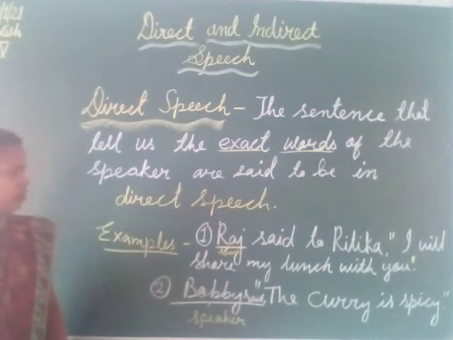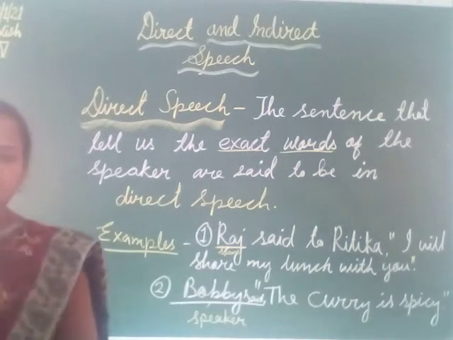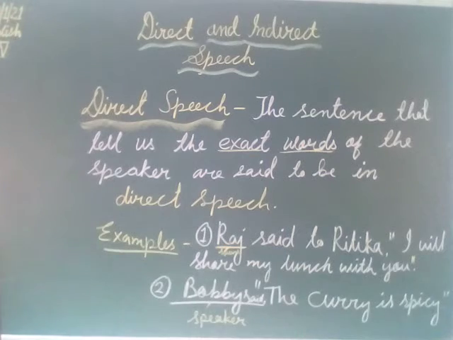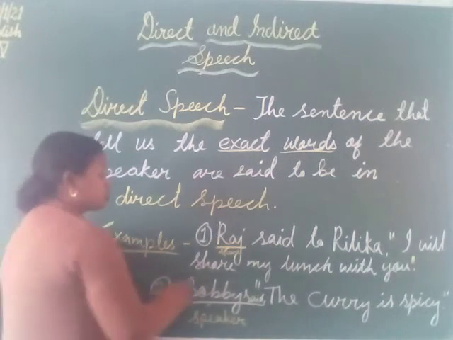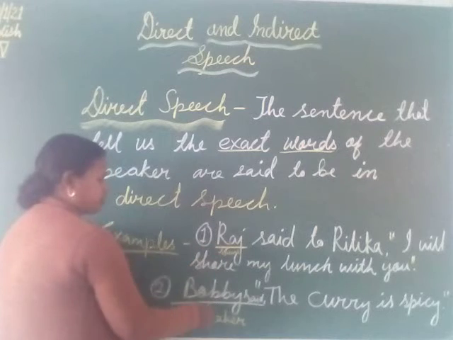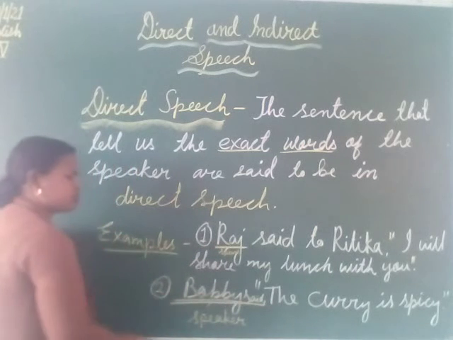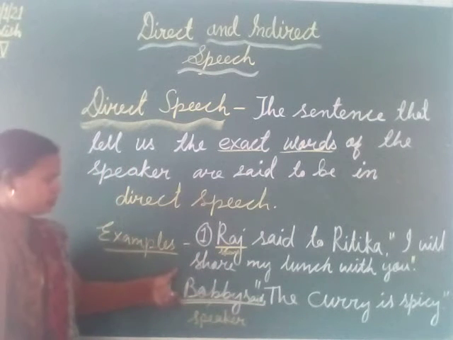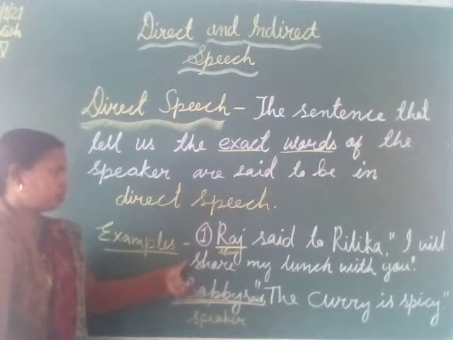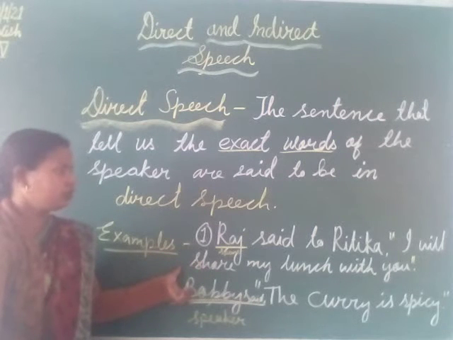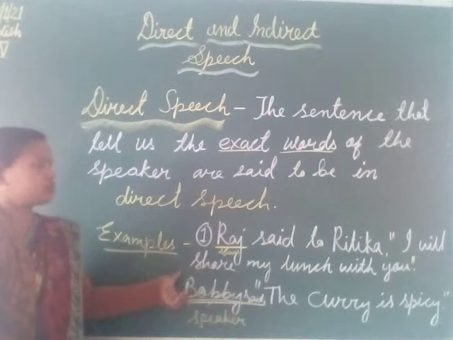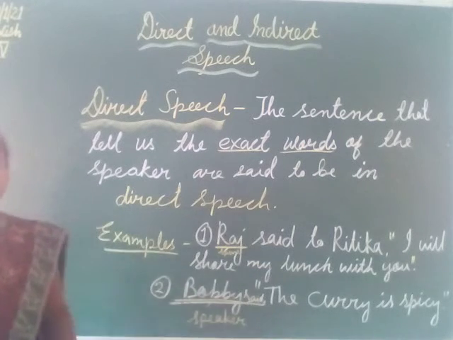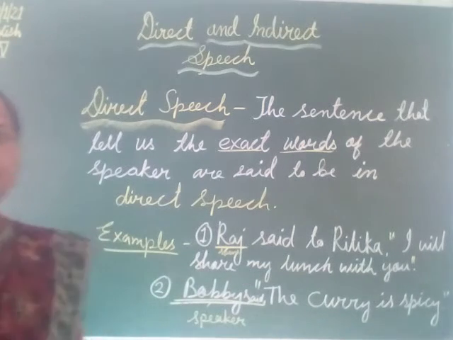Now we will see the parts of direct speech. In both the sentences, first Raj is the speaker, and then in the second sentence Bobby is the speaker, and in both the sentences their words, whatever they have spoken, were put in between the quotation marks. So this sentence is said to be a direct sentence. Now we will see the parts of a direct sentence.